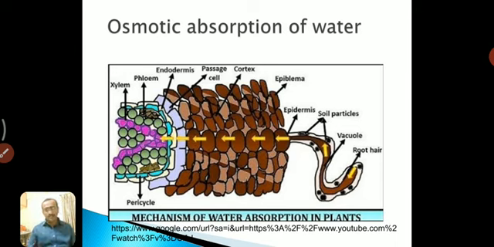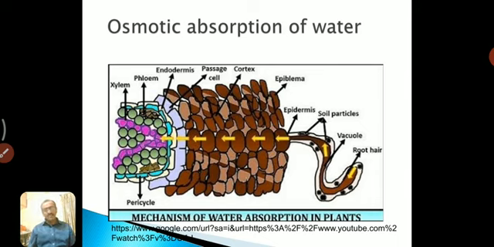As a result, the root hair cell becomes turgid and its osmotic pressure falls due to dilution, but turgor pressure increases. The increase in turgor pressure lowers its suction pressure, because when a cell is fully turgid, it does not absorb water, so its suction pressure is lower as compared to the adjacent cell.